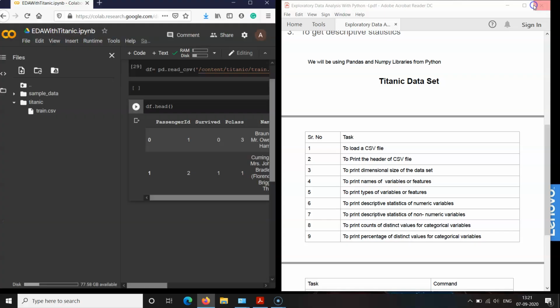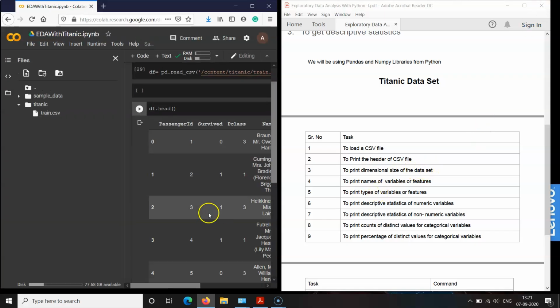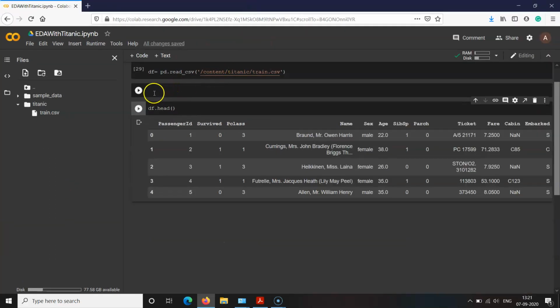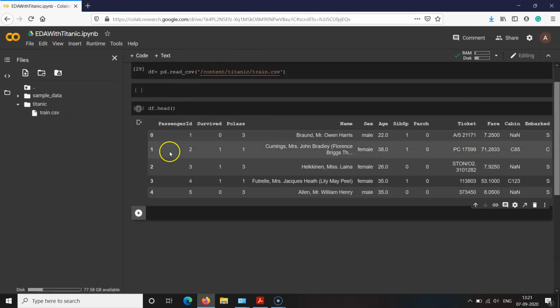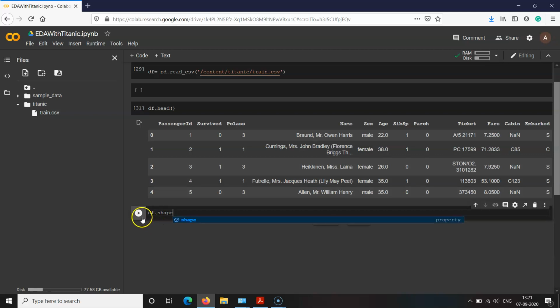Now the next task is to print the dimensional size of the dataset. Let us see how it is printed. I am creating a new code block here and giving the command df.shape. Let us see what it will print. It has returned a pair, or tuple, which has two components. The first component represents the number of rows and the second component represents the number of columns.